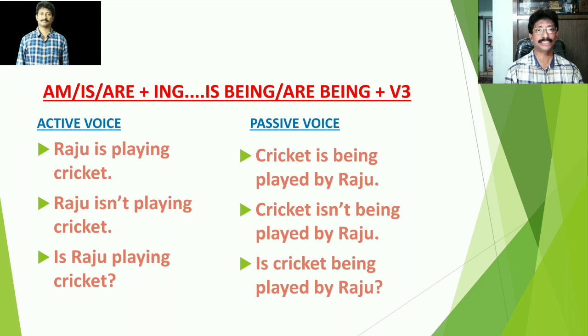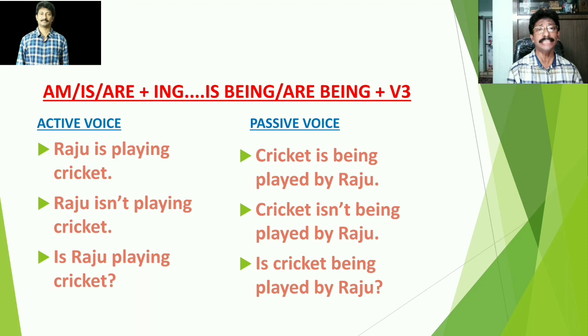So the sentence starts with cricket and it is followed by is and then not. Is and not remain unchanged and then you have to add being. Why? The structure suggests us to add being and then the main verb's third form. What is the main verb here? Play. What is its third form? Played. So the sentence will be like this: cricket isn't being played by Raju.